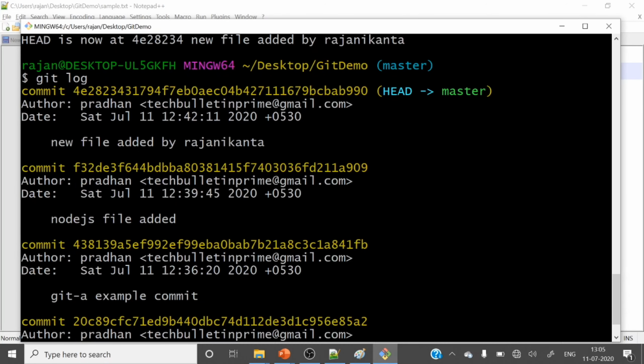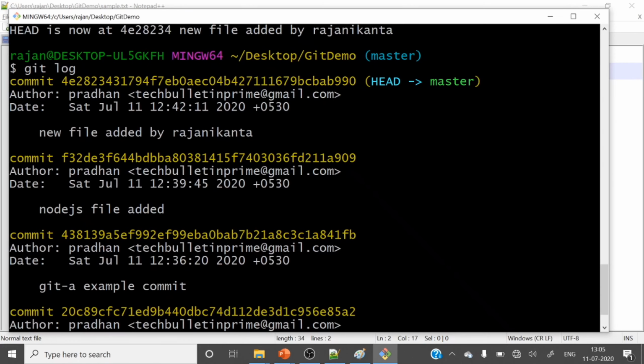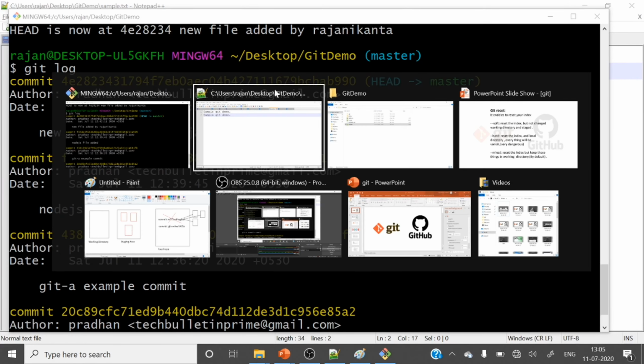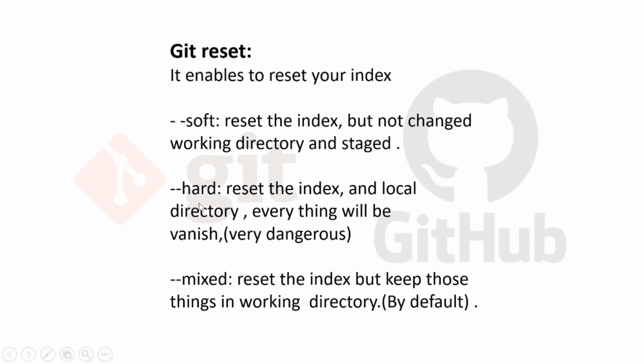If you are sure that you want to remove everything from your local working directory as well as from the local repo, then you can use git hard reset. But think twice before doing a hard reset. So the second one we have covered. Let's go to the third one.